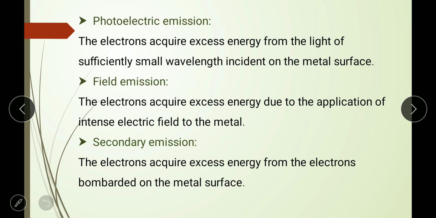After that, field emission. Field emission is when the electrons acquire the excess energy due to the application of an intense electric field to the metal. Because of the application of the intense electric field, the electrons acquire the excess energy. After that, secondary emission. The electrons acquire excess energy from electrons bombarded on the metal surface. If electron bombardment is done on the metal surface, then the energy acquired by the electrons is called secondary emission.